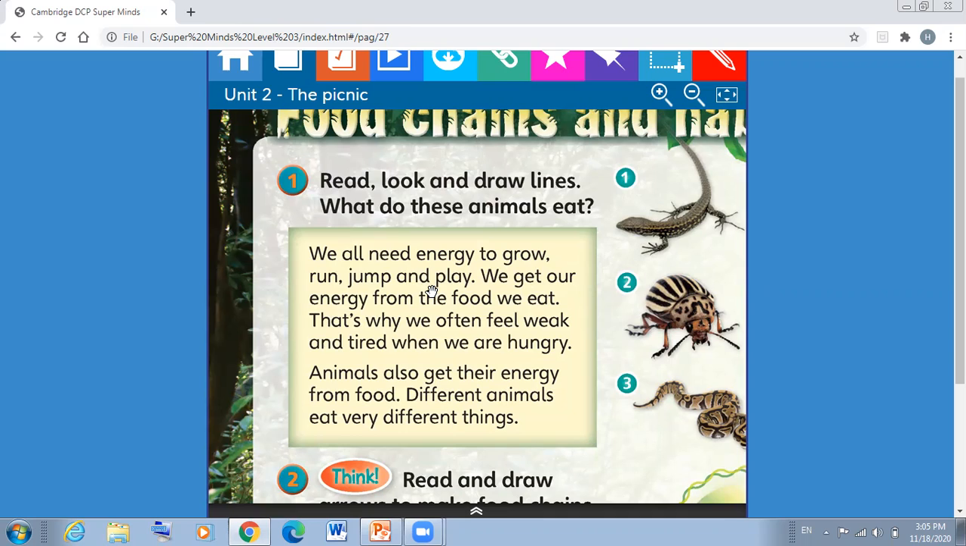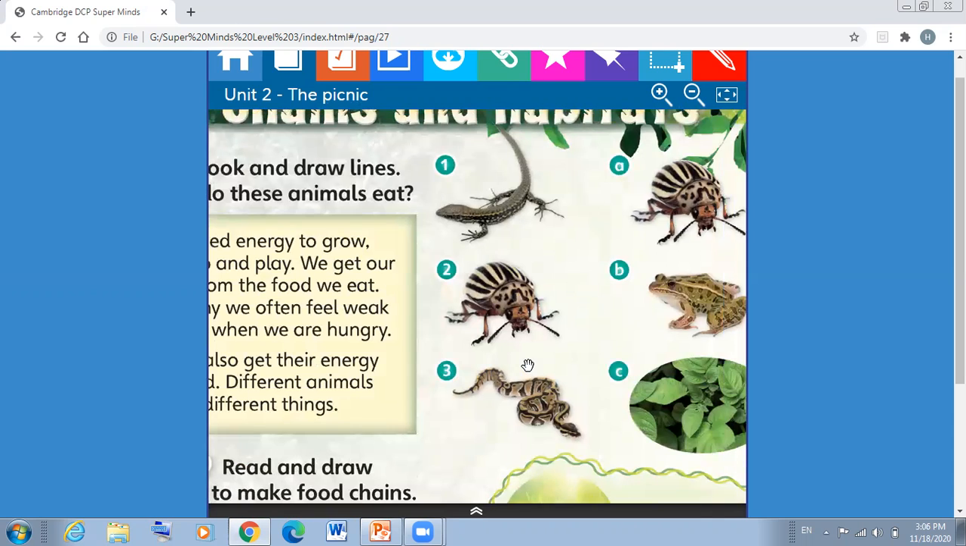Where do animals get energy from? Also they get the energy from the food. We know that we have two types of animals. The first type, there are some animals that eat plants. And we have some animals that eat other animals. So we have two types of animals. What we are going to do here is draw lines between the animal and what it eats.